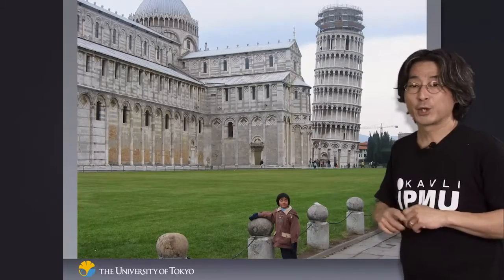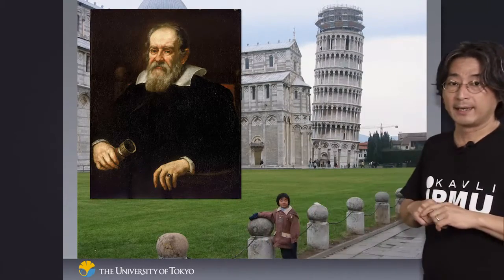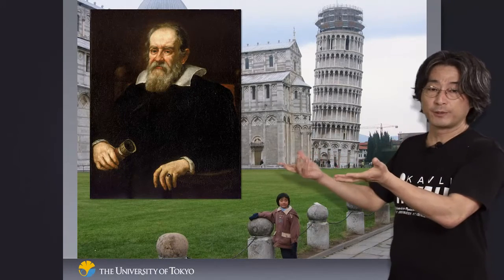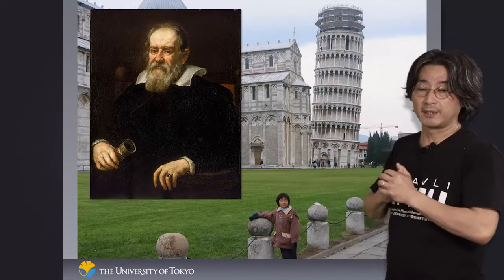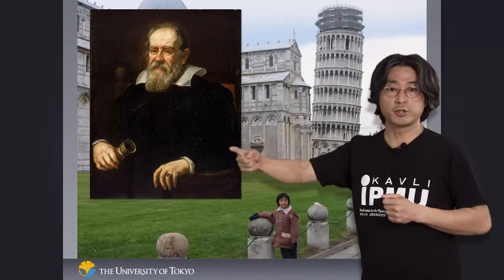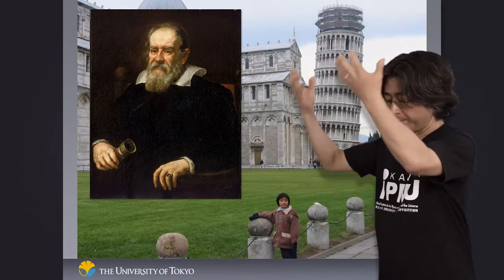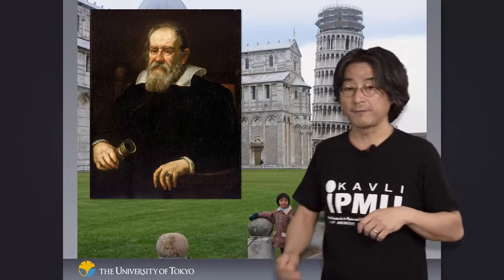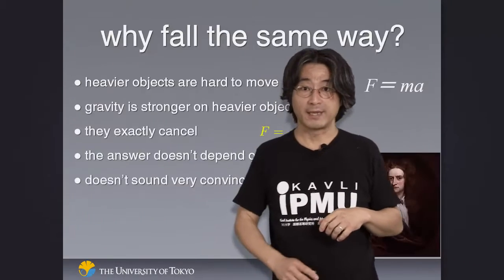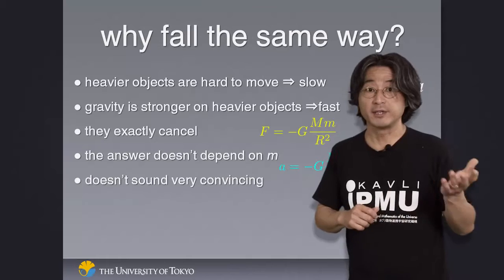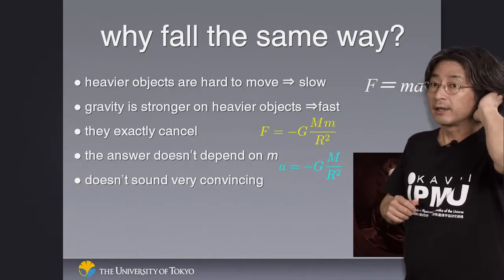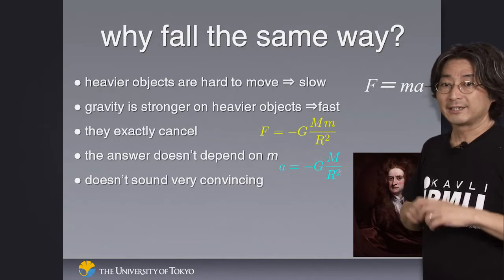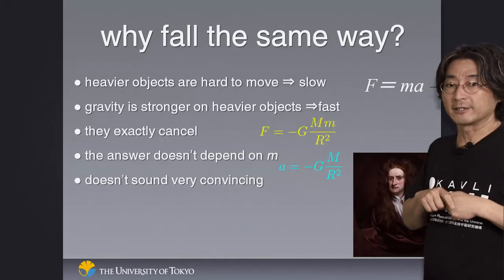But anyway, there's this legend that Galileo Galilei dropped objects of two different masses from the top of the Leaning Tower, and a crowd watched in awe. Both of them reached the ground at exactly the same time. So objects of different masses seem to follow exactly the same motion. Why is that? Well, in Newton's understanding, it's actually not very clear why that is the case.